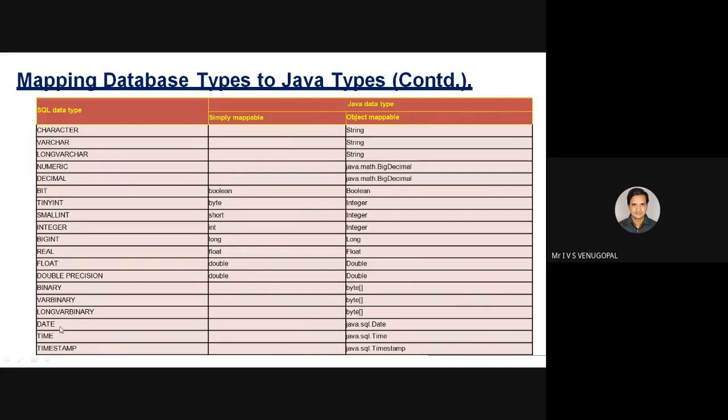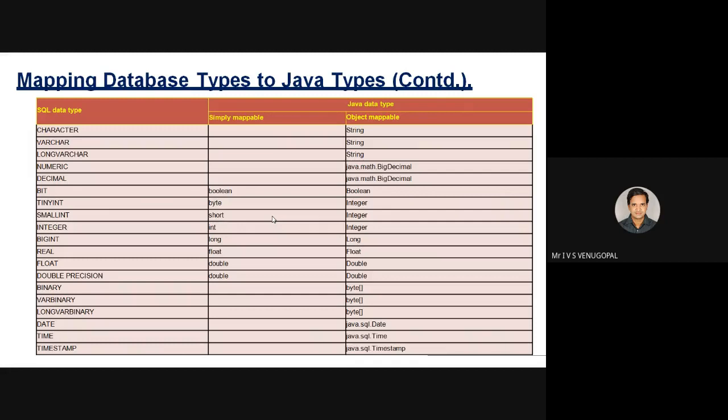So date in SQL can be retrieved by using java.sql.Date. A time in SQL can be mapped in Java using java.sql.Time. And so on. Bit in SQL is equivalent to boolean in Java. Tinyint is equal to byte. Integer in SQL is equivalent to int in Java. Like that, I can provide the mapping between the data types available in SQL and Java.